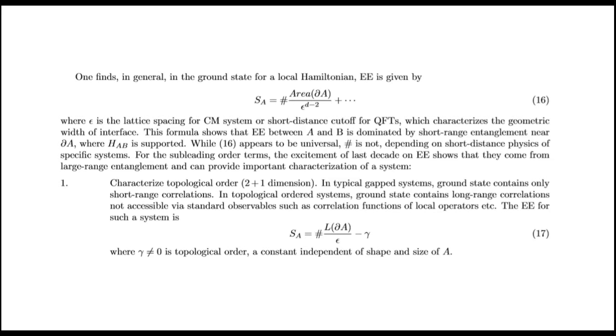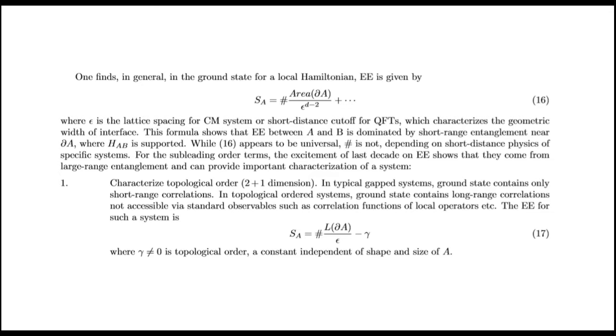Locality of interactions. One finds in general in the ground state for a local Hamiltonian, entanglement entropy is given by this, where epsilon is the lattice spacing for a condensed matter system or the short distance cutoff for quantum field theory, which characterizes the geometric width of the interface. This formula shows that entanglement entropy between A and B is dominated by short-range entanglement near the boundary, where H_AB is supported, while the leading term appears to be universal, the subleading is not.